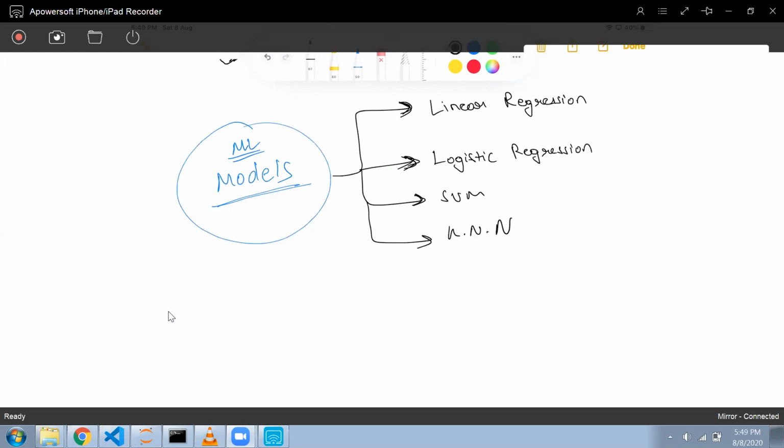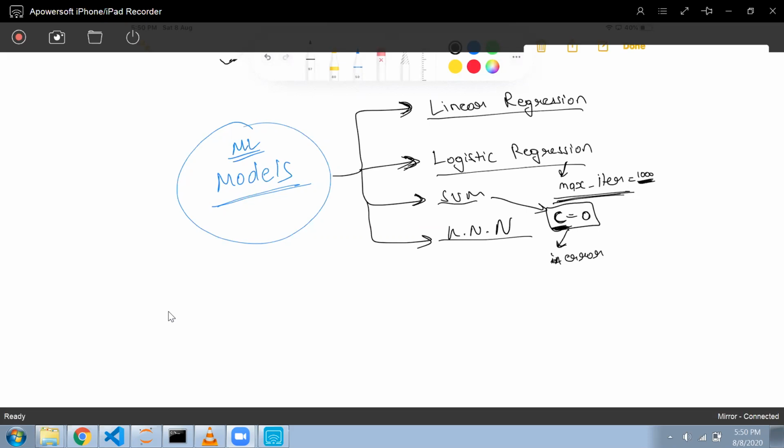So these models have certain parameters. Like in logistic regression, you would have seen that I have a parameter known as max iter. This max iter, max iterations, I was setting as 1000. And in SVM also I told you that there is a parameter known as C. If we decrease the value of C, then I introduce the error.